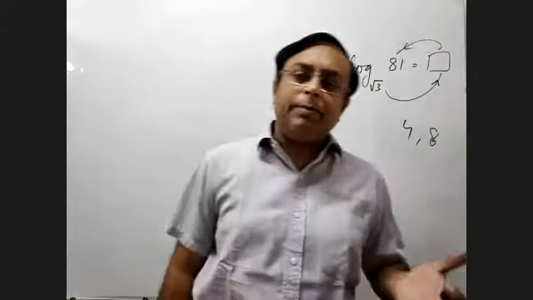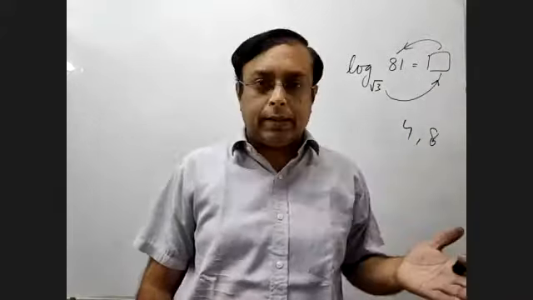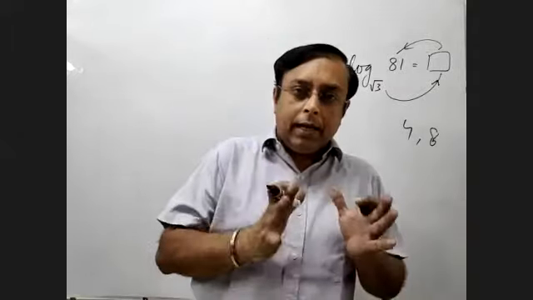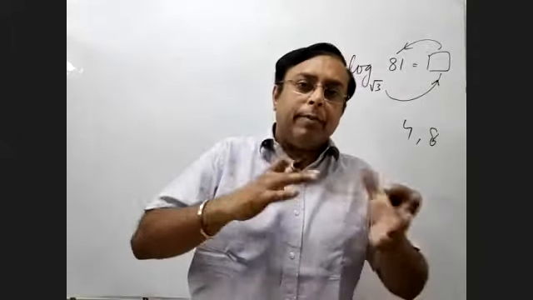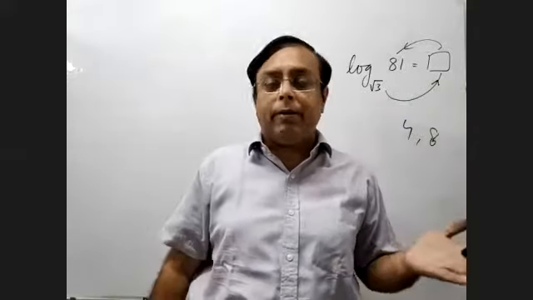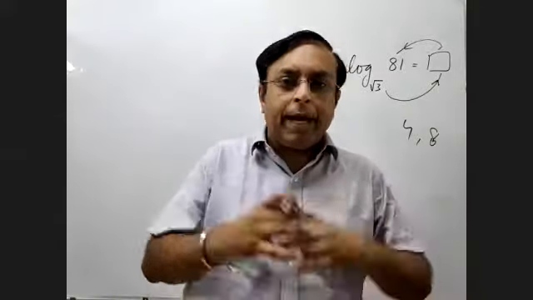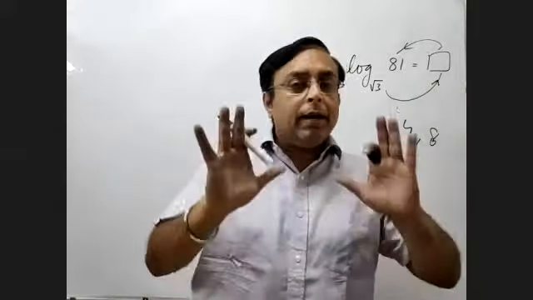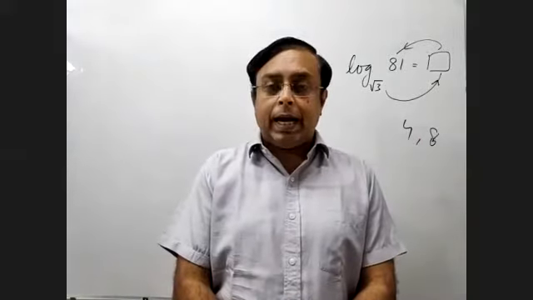Now, because it's a very simple question, you can even visualize and get the answer. So root 3 to the power 2 is 3, and then 3 to the power 4 is 81. You can make it a two-step process, or else you can straight away visualize that root 3 to the power 8 is 81. Whichever method suits your thinking process. Doesn't matter. The net result is that it will be 8 and not 4.